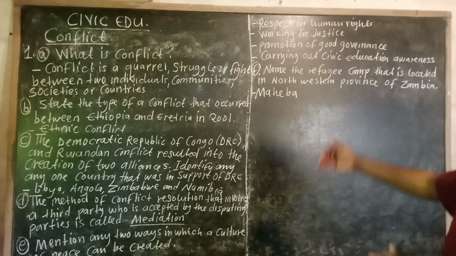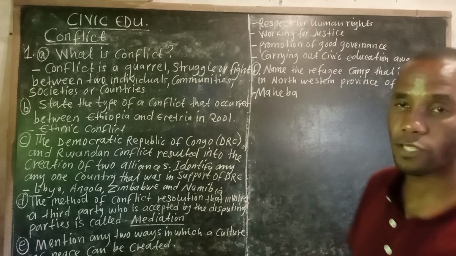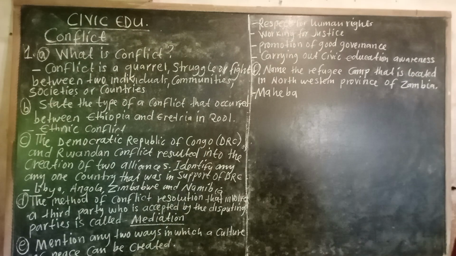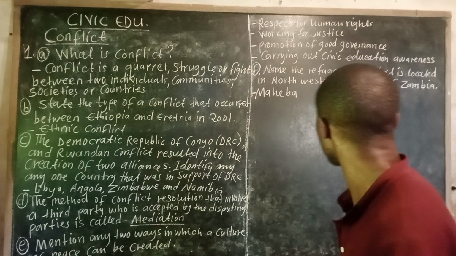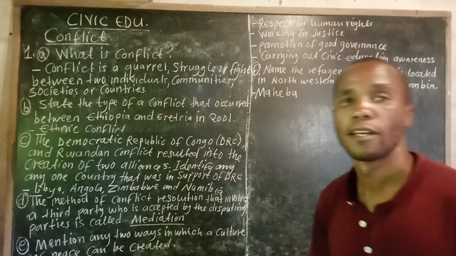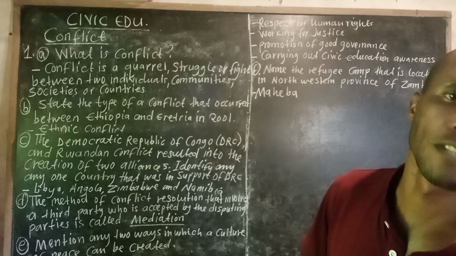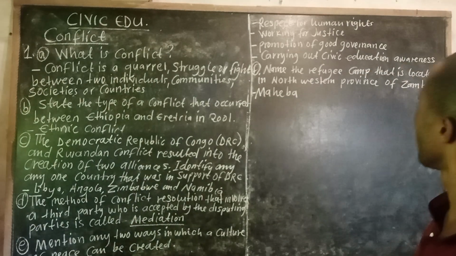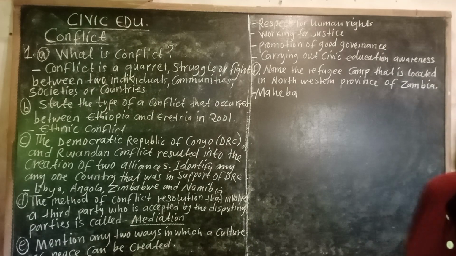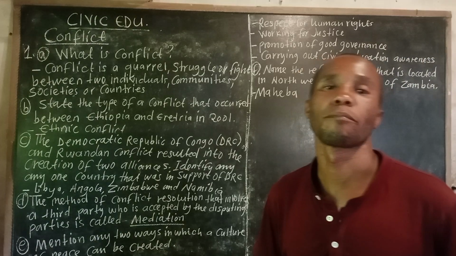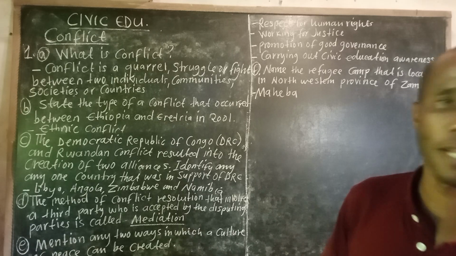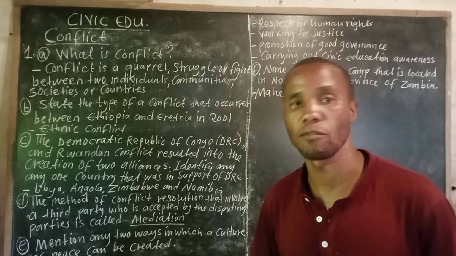We go to the last question in today's lesson: name the refugee camp that is located in the Northwestern Province of Zambia. That is Maheba camp, and it is located in Kalumbila district to be particular.